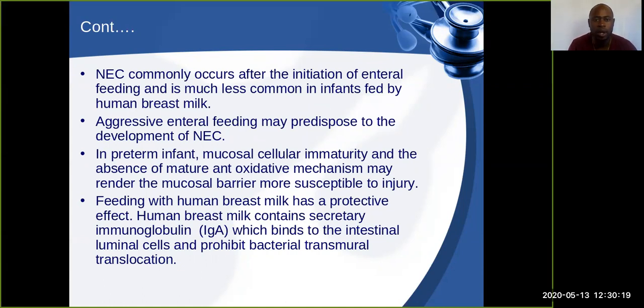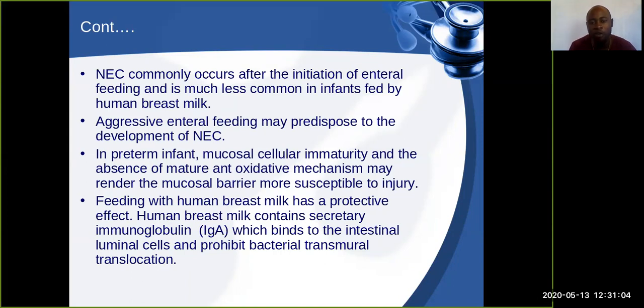of this infant. Okay, so if we introduce them first to this enteral feeding, these other types of milk, this predisposes them to the development of what? NEC. So in the preterm infant, the mucosal lining, or the mucosal cells, are not fully matured. Okay. So what is happening there is that in these infants who are born preterm, there's an absence of the what? There's absence of oxidative mechanism. So it predisposes them to any other infections that may come, making them prone to what? To injury.